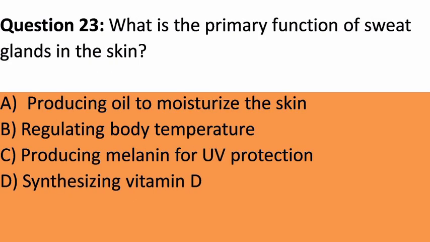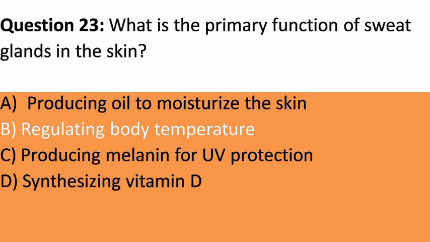Question 23. What is the primary function of sweat glands in the skin? A. Producing oil to moisturize the skin. B. Regulating body temperature. C. Producing melanin for UV protection. D. Synthesizing vitamin D. Answer. B. Regulating body temperature. Explanation. Sweat glands help regulate body temperature by producing sweat, which evaporates from the skin surface and cools the body.